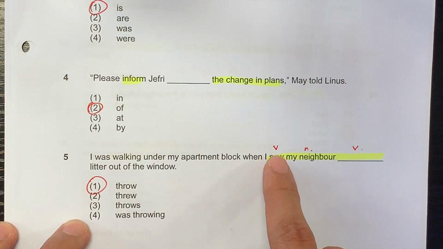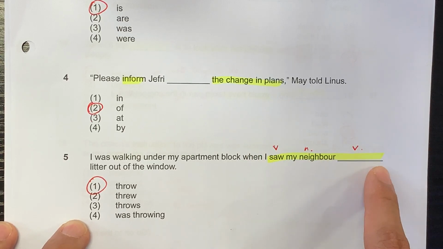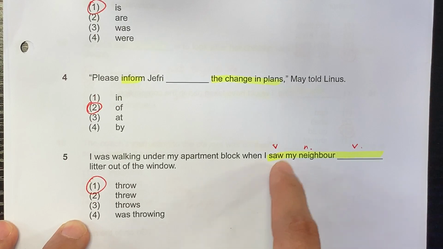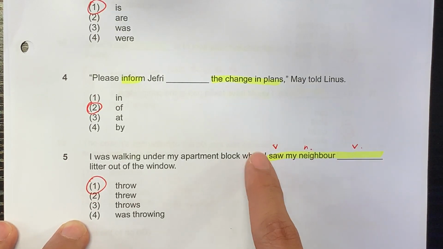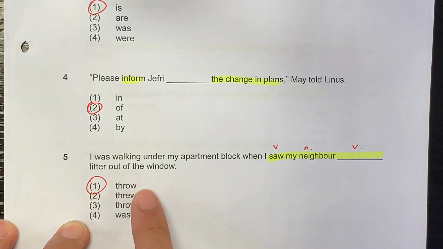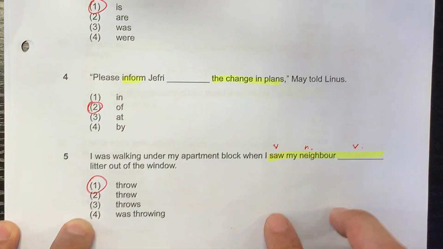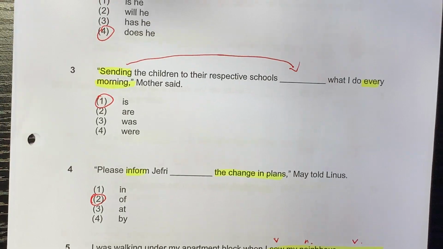5. When I saw my neighbor throw, saw him throw, saw neighbor throw. So the verb, noun, verb, in this case the second verb, you keep it in the base form, you do not change it, throw.